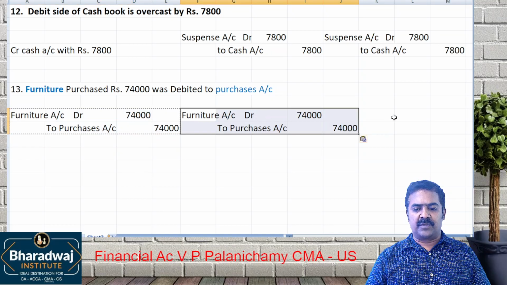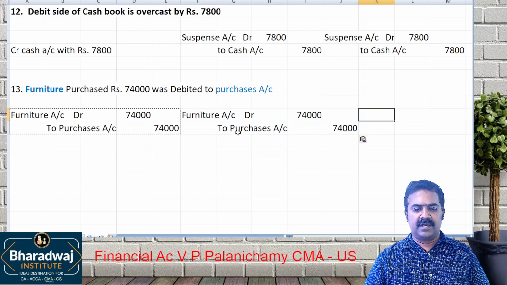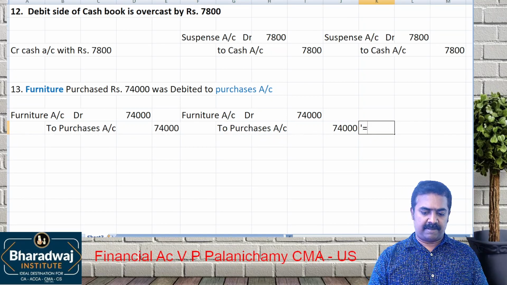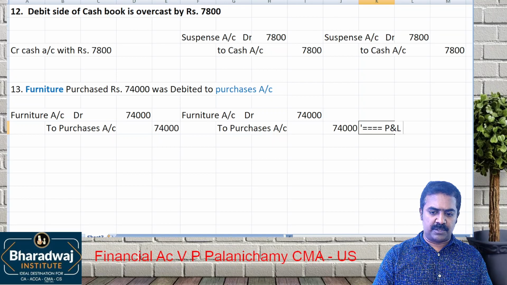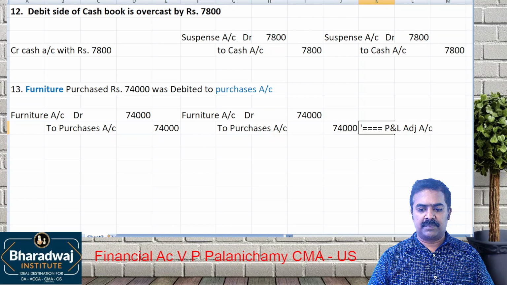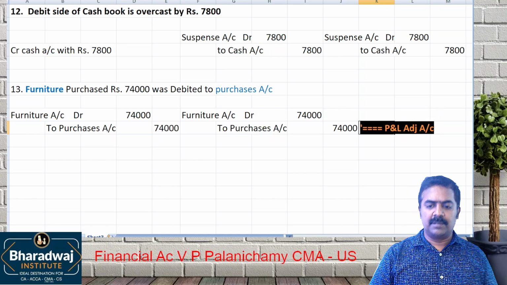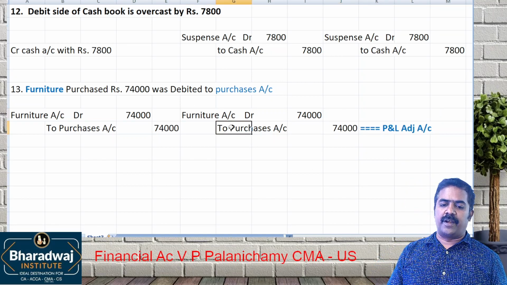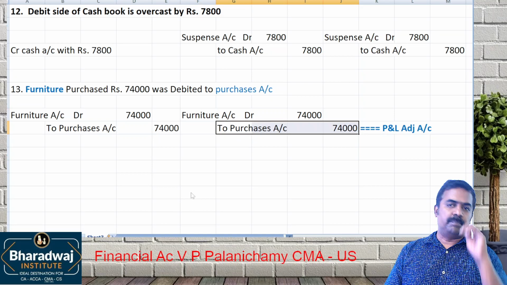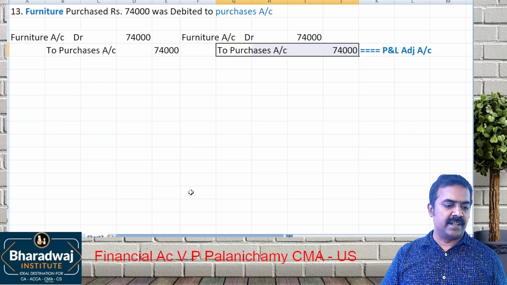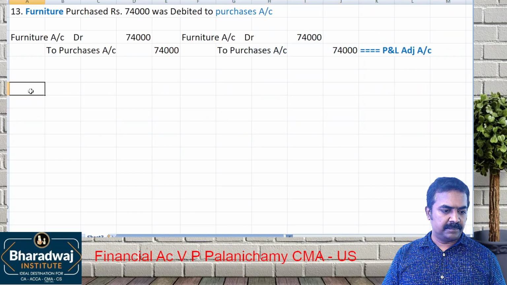After final accounts, what will you do? In the place of purchases, which account will you use? P&L adjustment account. So furniture account debit to P&L adjustment account, like that we will pass it. Shall we?